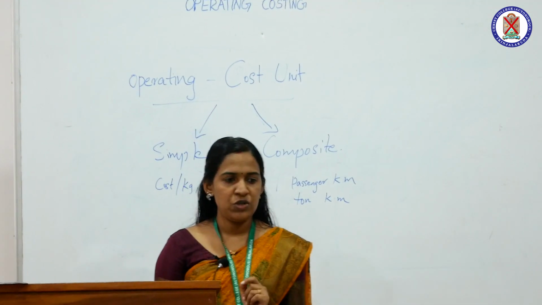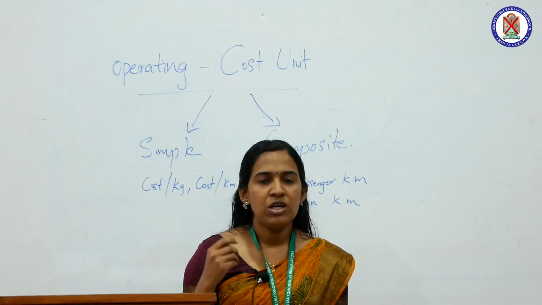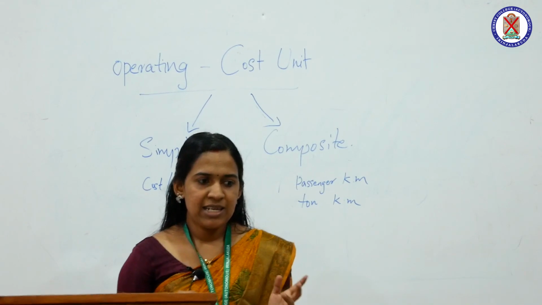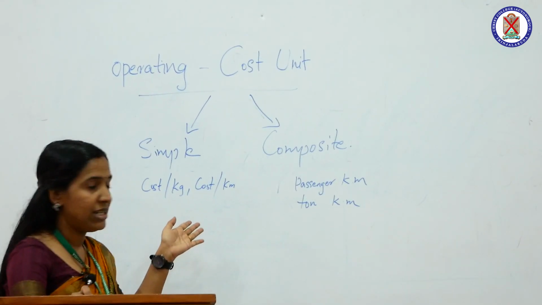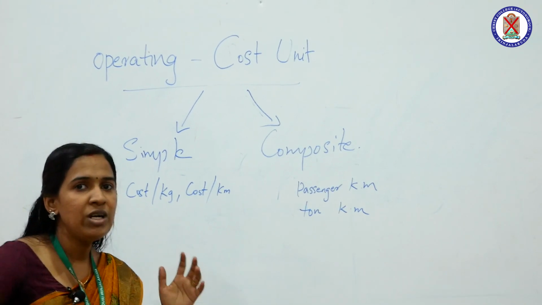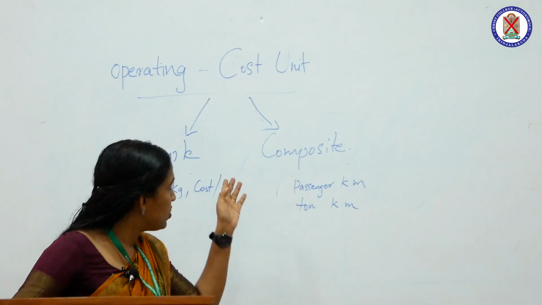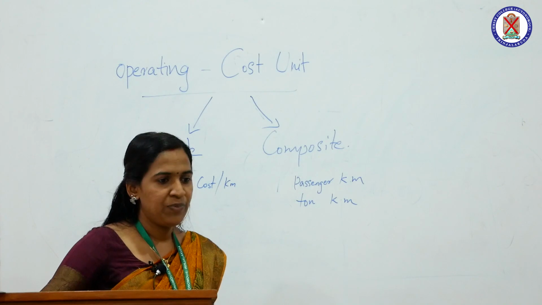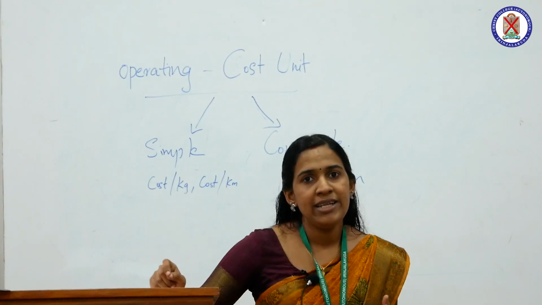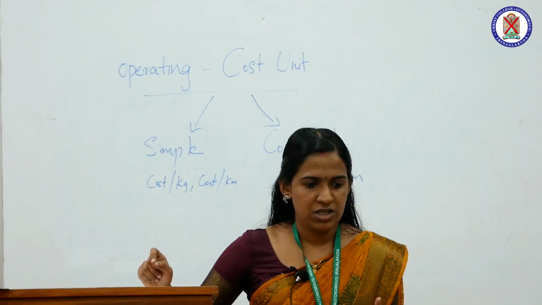In simple cost unit, only one unit is used for measuring operating cost. Examples are cost per kilometer, cost per kilogram, cost per passenger. All these are simple cost units. But in the case of composite cost unit, more than one cost unit is used for measuring the cost.